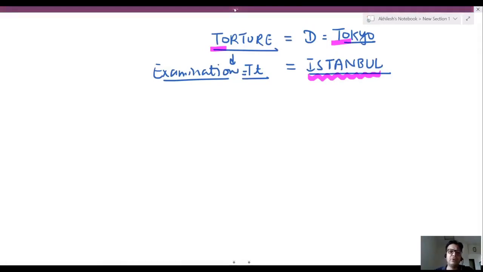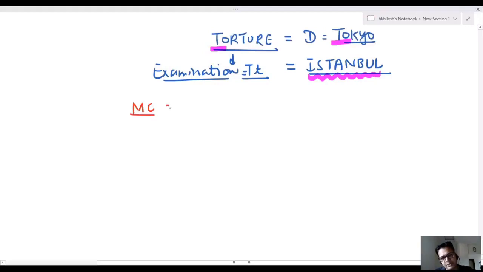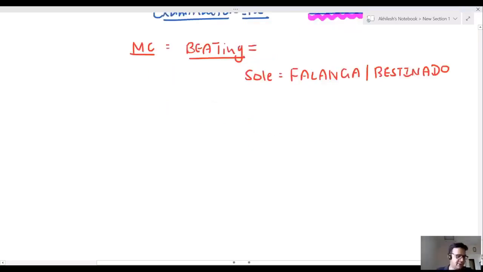Now, sir, what are the types of torture? Most common torture is beating. If you are beating someone, this is the most common torture. Sir, where are you beating? Beating on sole. This torture is known as phalanga. Phalanga is also known as bastinado.